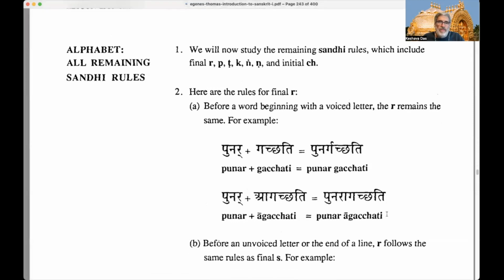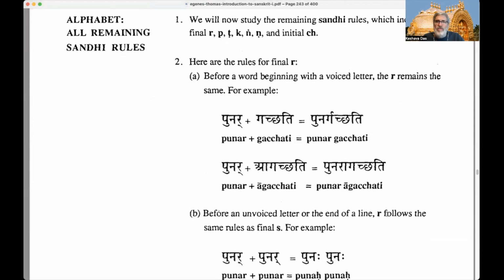Okay, so 2. Here are the rules for final R. And remember, all the letters of the Sanskrit alphabet are called the name of the letter plus kara, except for R. R has a special name, repha. So we have repha here. So this would be the rules for final repha.